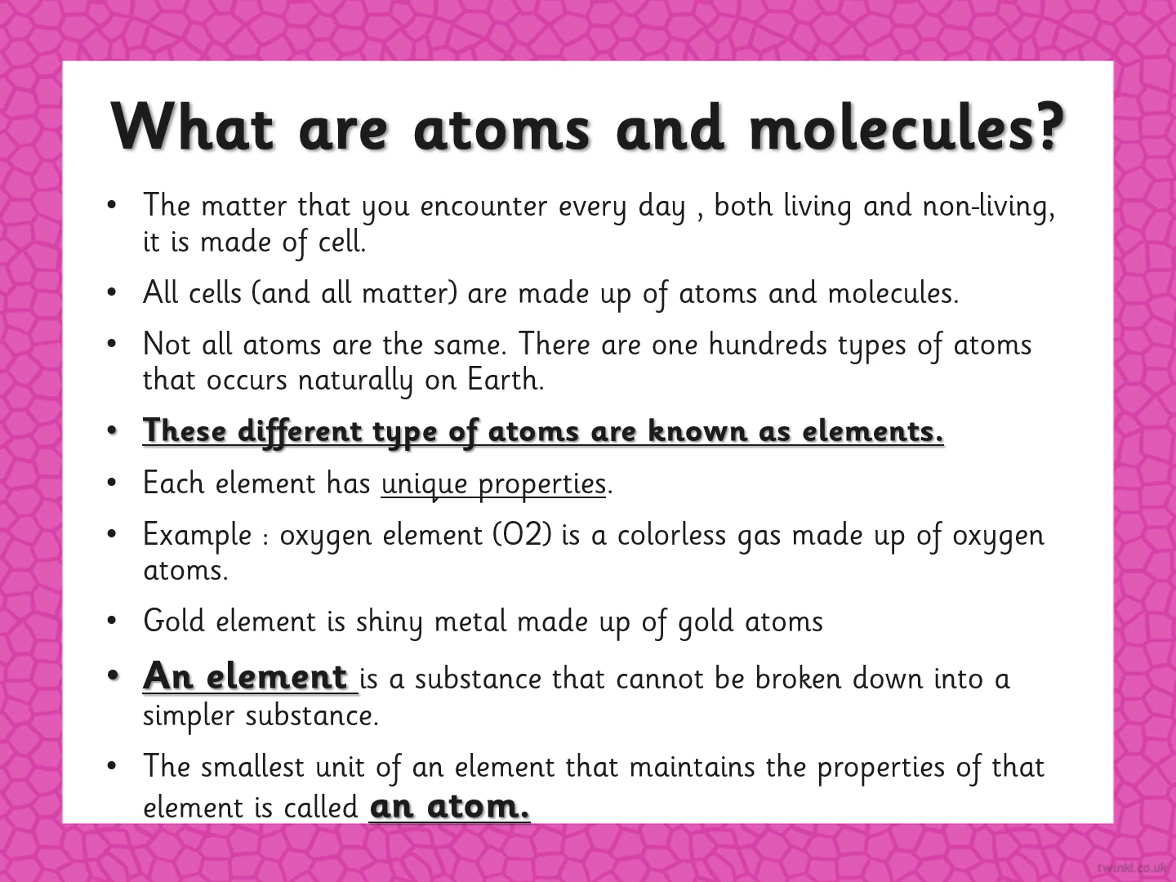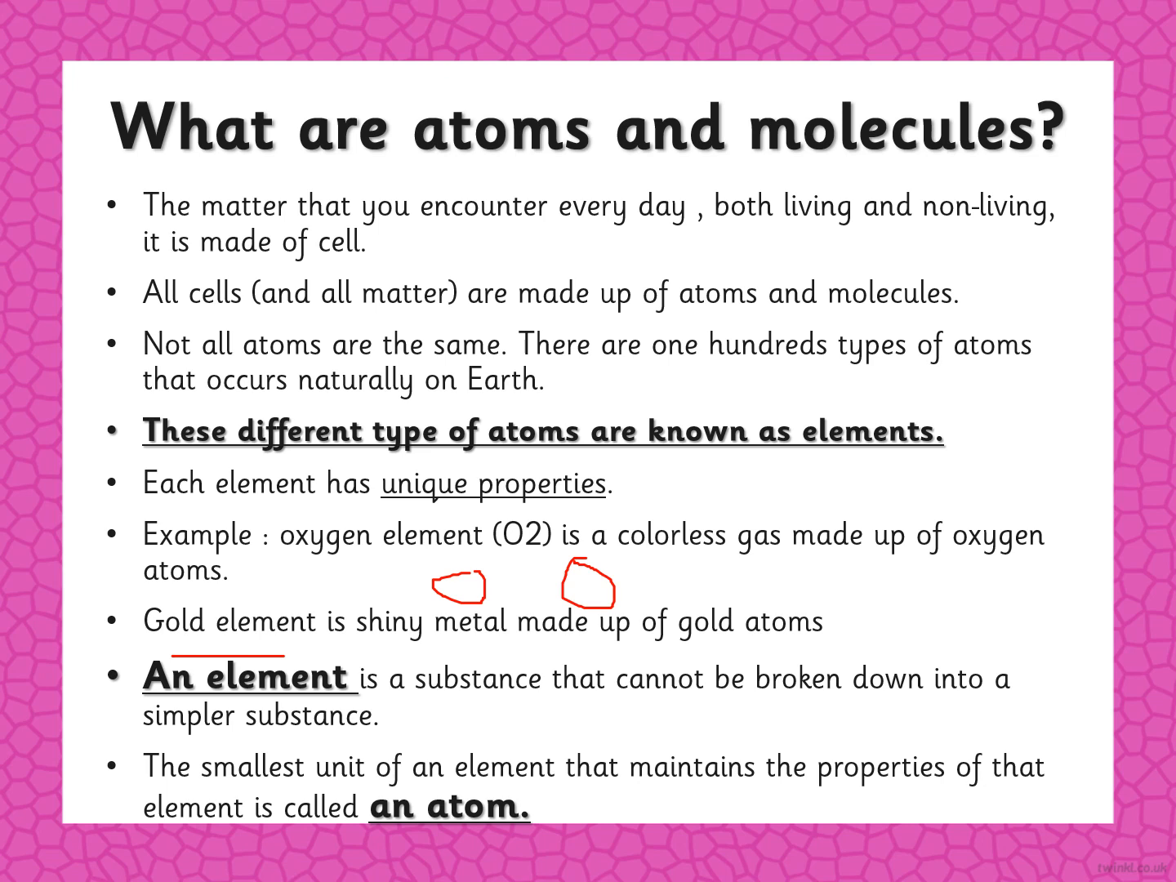The oxygen element consists of O2. It consists of 2 O, O and another O. Each O is called what? Called an atom. True. So oxygen consists of O2, O and O. Each O is called an atom, like the gold element. The gold element is a shiny metal made up of what? Gold atoms.